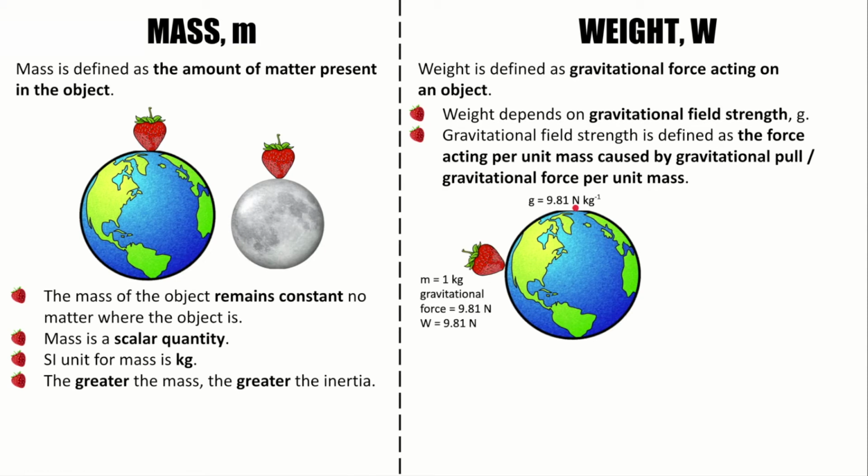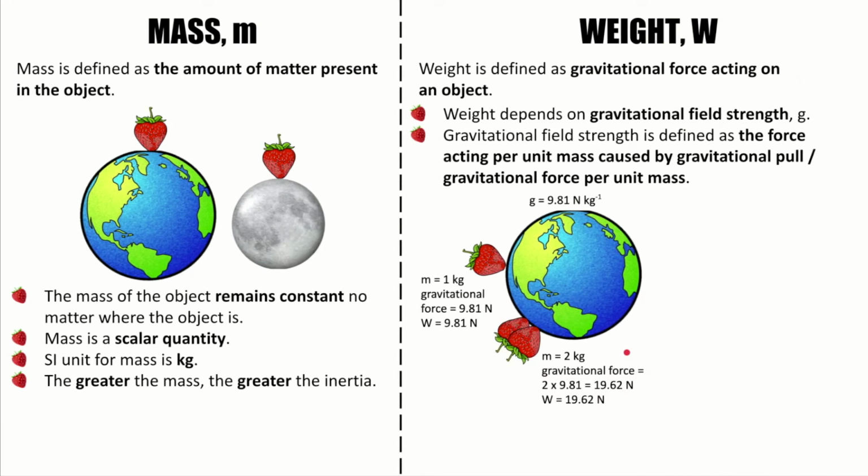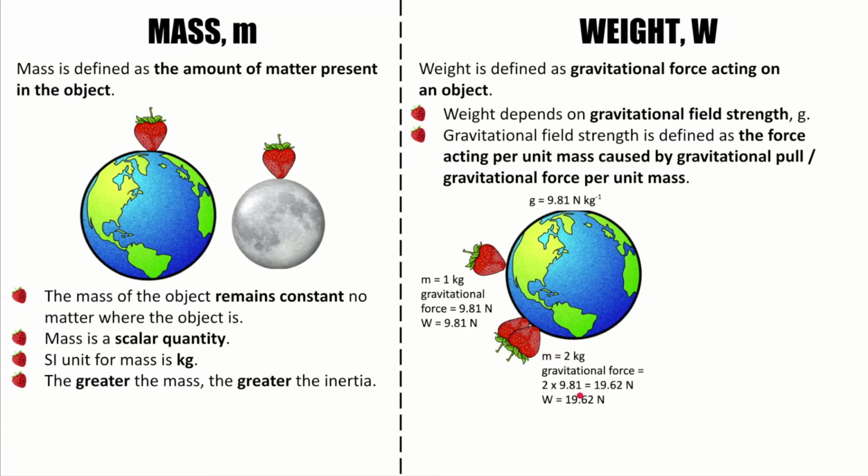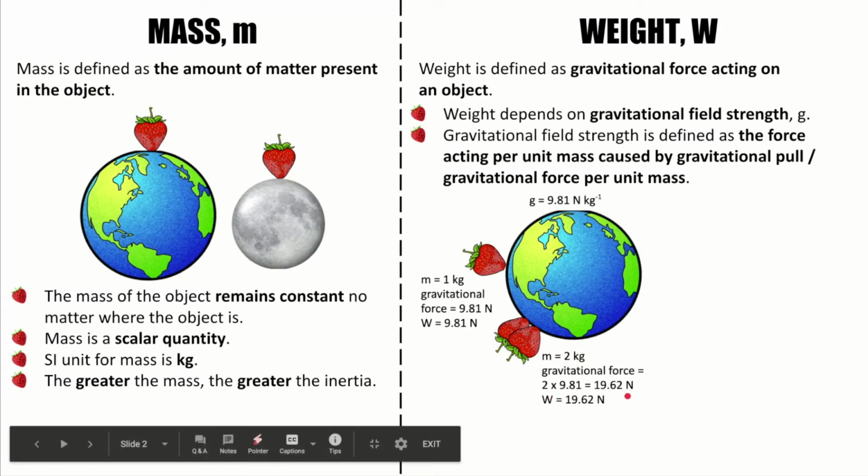It means that object with mass of 1 kg experiences 9.81 Newton of gravitational force. Thus, the weight is 9.81 Newton. Object with mass of 2 kg will experience 2 times 9.81, which is equal to 19.62 Newton of gravitational force. Thus, the weight is 19.62 Newton.